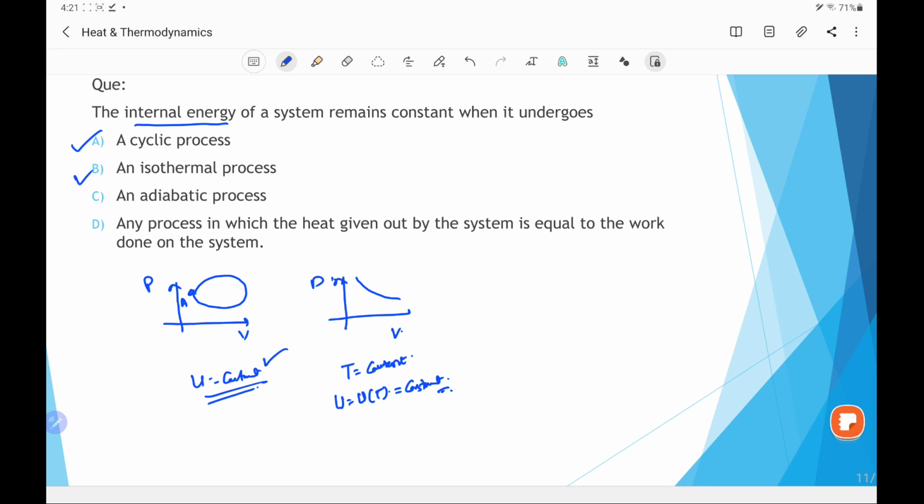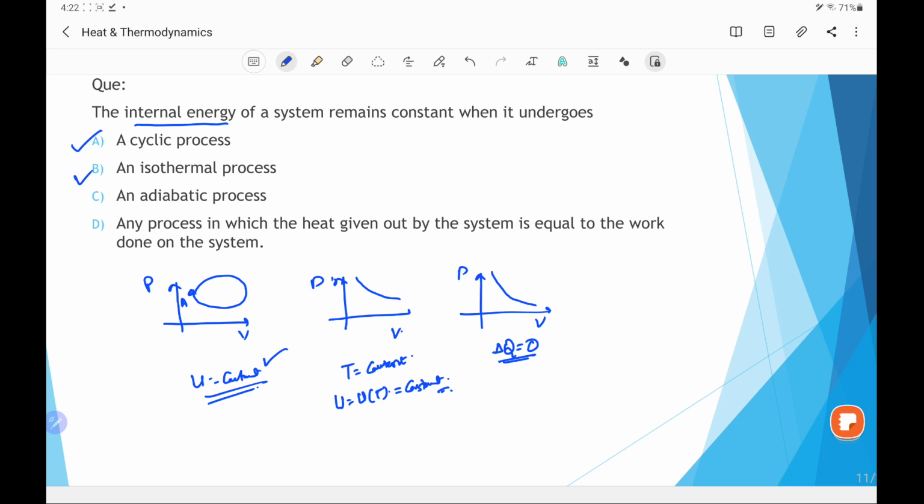Now we check the adiabatic process. If we check the adiabatic process, its indicator diagram will show a graph like the isothermal but with greater slope. Here the slope of the adiabatic process will be larger, and in the adiabatic process, the process takes place so fast that delta Q equals 0. It means there is no exchange of heat.